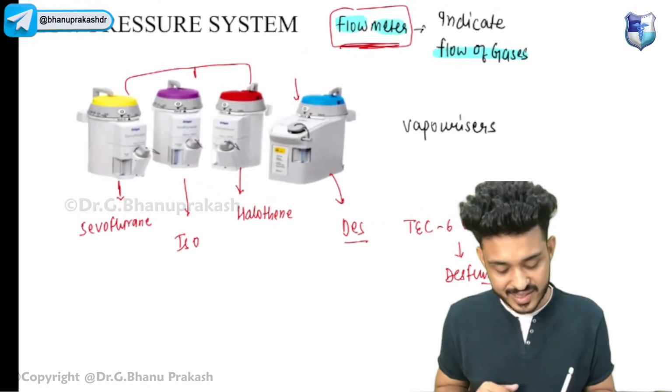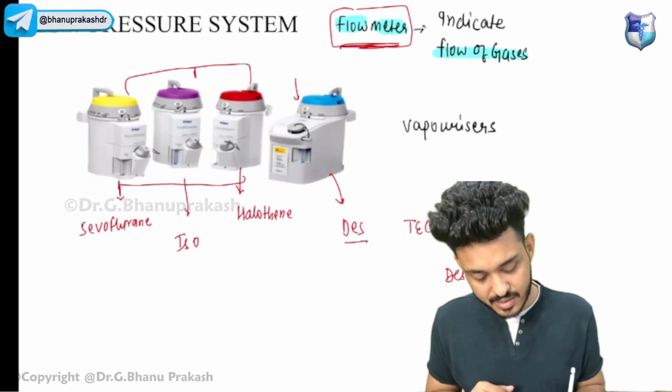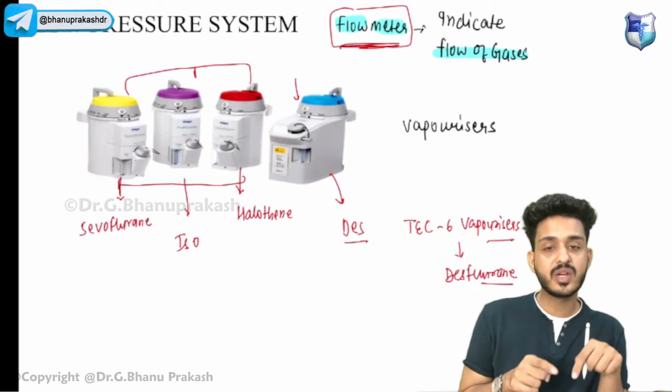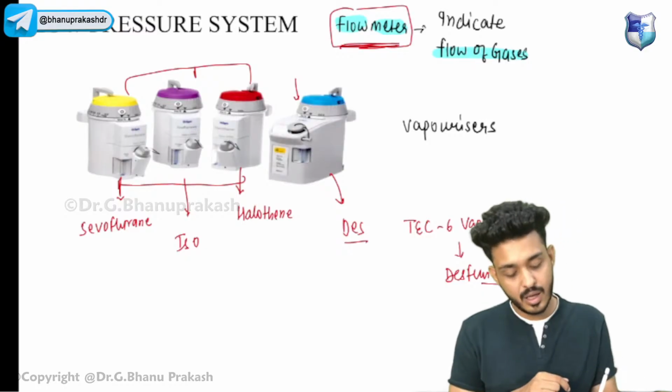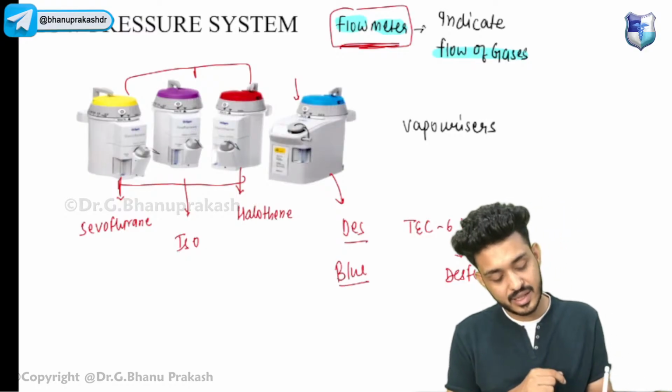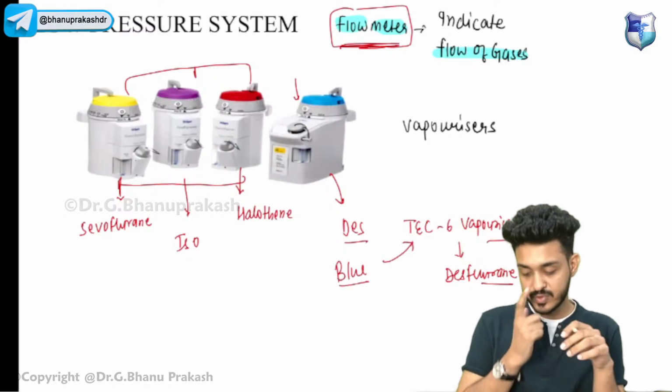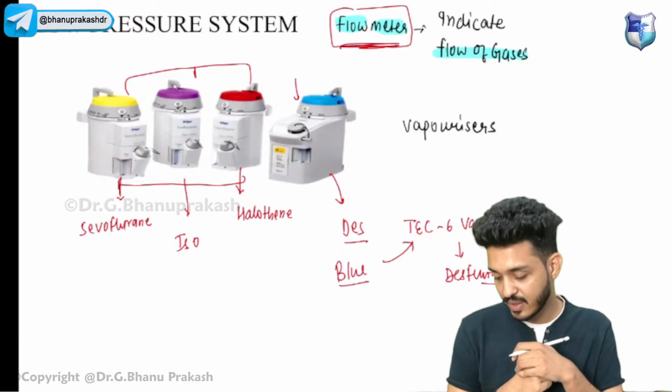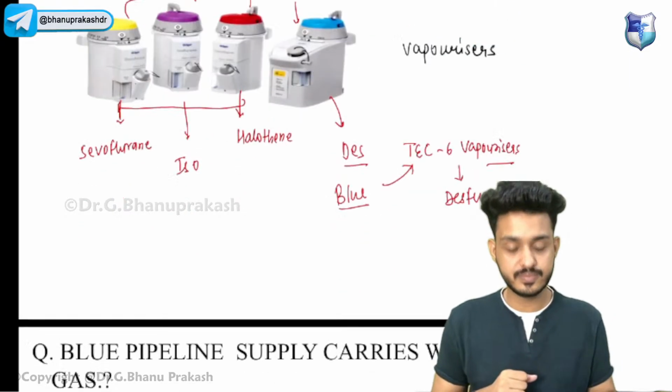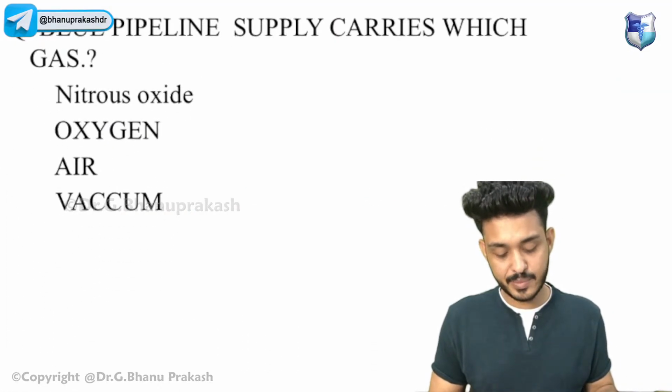So all these three vaporizers are normal vaporizers, but for desflurane we use a special vaporizer in the blue color, and that is known as the Tec 6 vaporizer. What is the name of this particular thing? That is your Tec 6 vaporizer. Very good, guys. Now we will be discussing the questions.